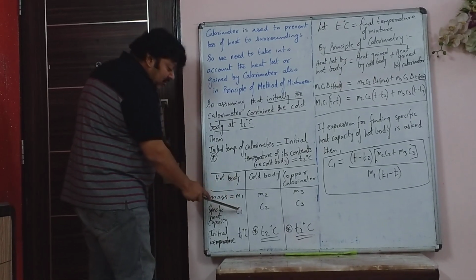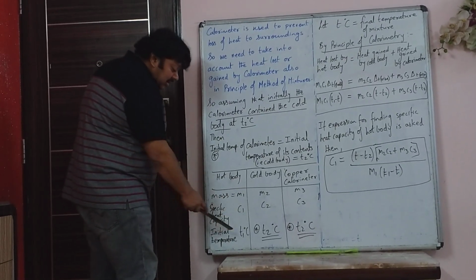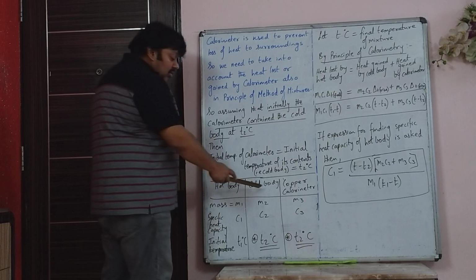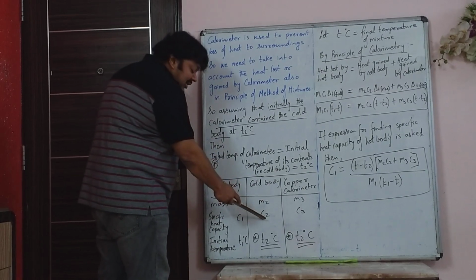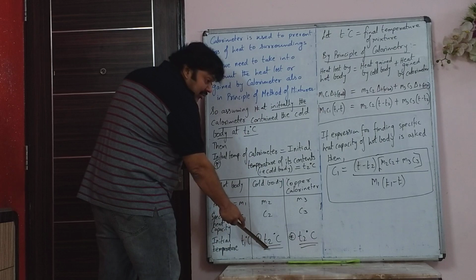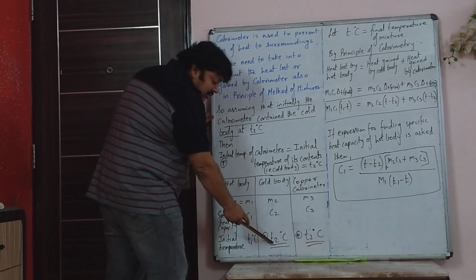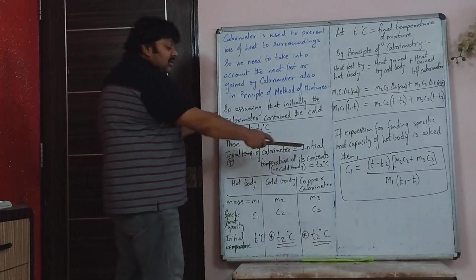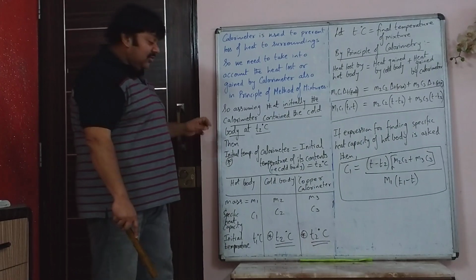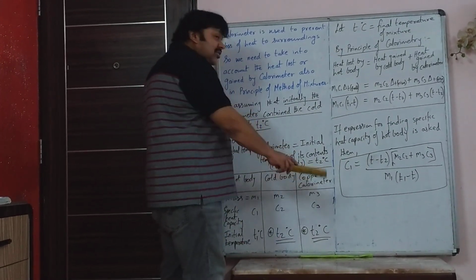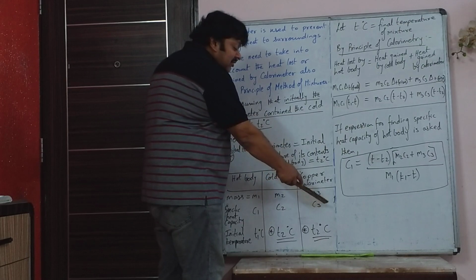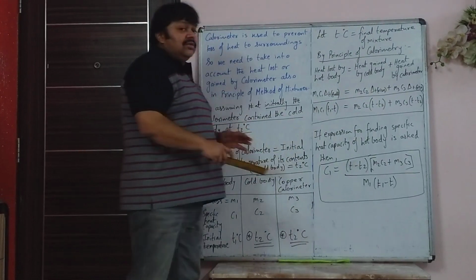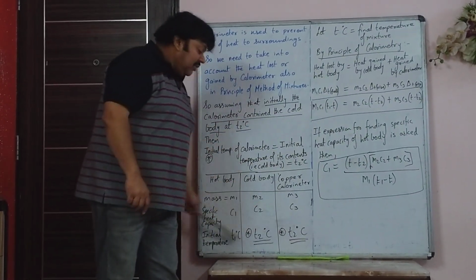Hot body: mass M1, specific heat capacity C1, and initial temperature T1 degrees Celsius. Cold body: mass M2, specific heat capacity C2, and initial temperature T2. Because this is T2, the calorimeter will also have the same temperature, since I have written that the calorimeter will take up the temperature of its contents. And the calorimeter is copper, so its mass will be different and its specific heat capacity would be different. So we are assuming T degrees Celsius is the final temperature of all of them.